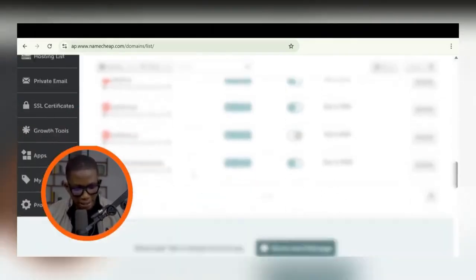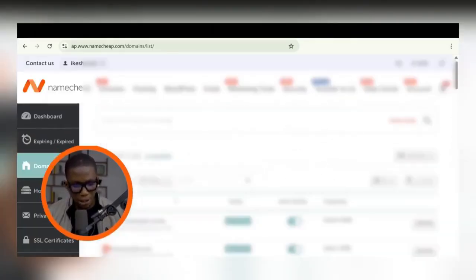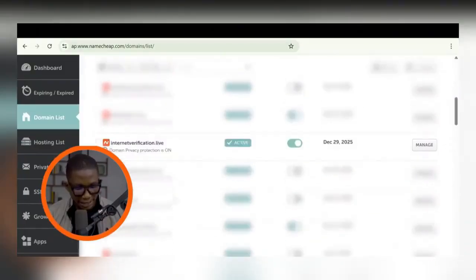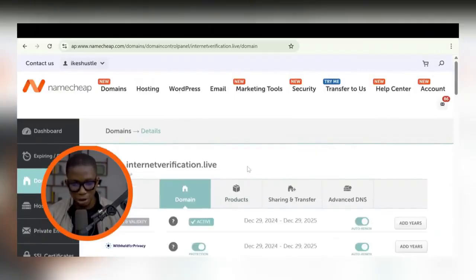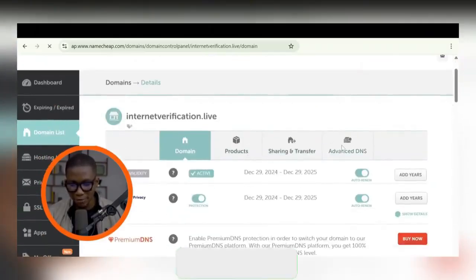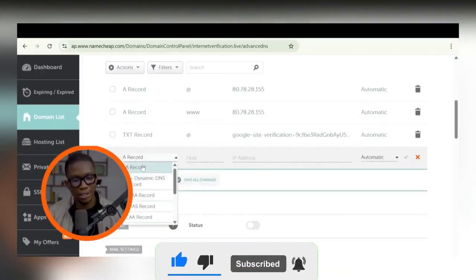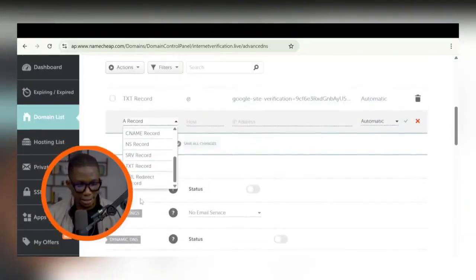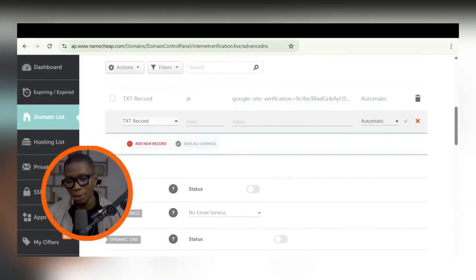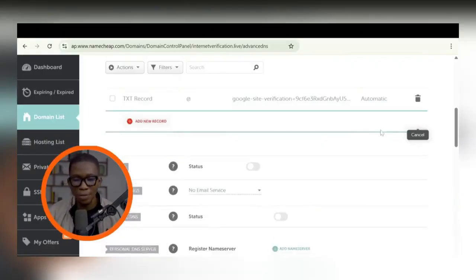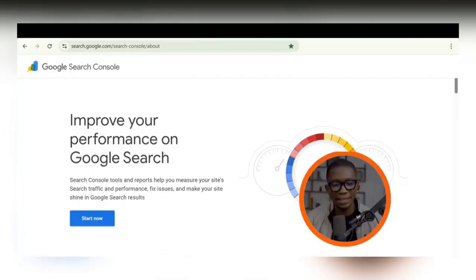So coming here now and going to the second page, you can see that it says internet verification.live. If you click on manage right here, you're going to see it says advanced DNS. You go to advanced DNS, you're going to see that it has this TXT record right here that says Google. So if you click on add new record here, you scroll down. This is a TXT record. This is how you add it. So you put an @ sign right here, then you paste whatever Google gives you, and then you click on verify, and they verify your stuff.